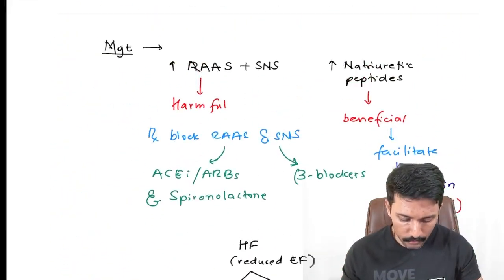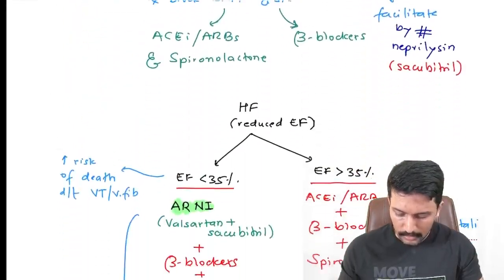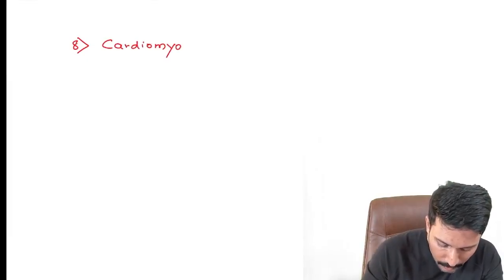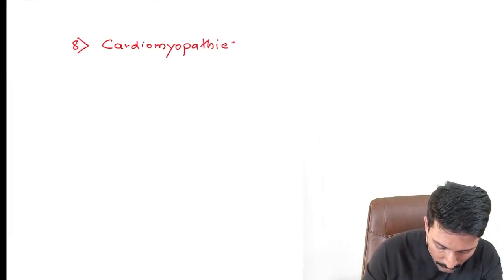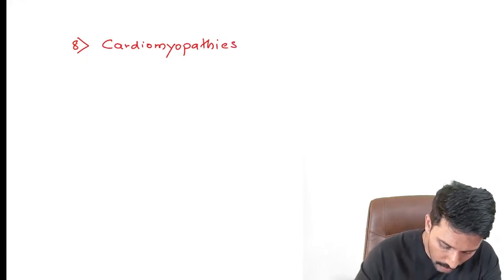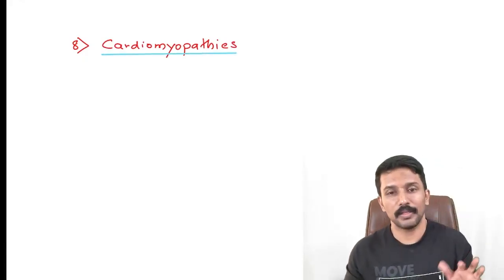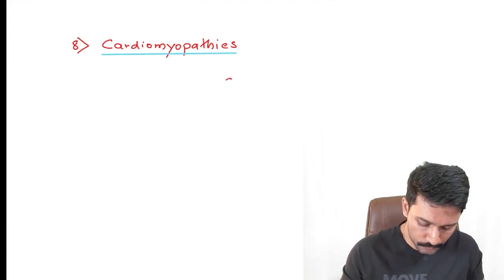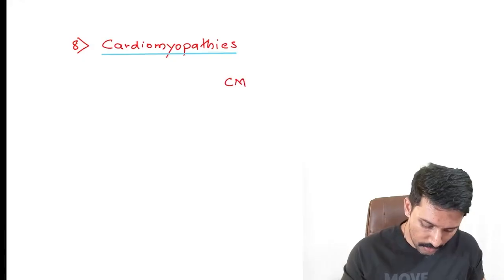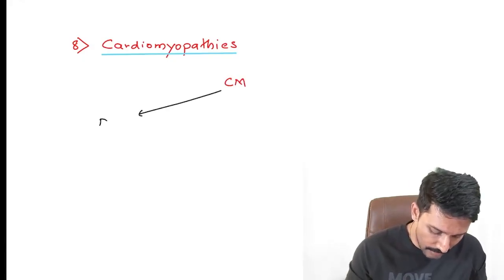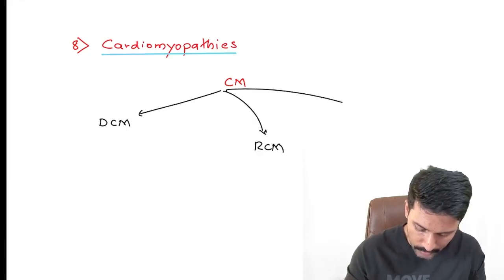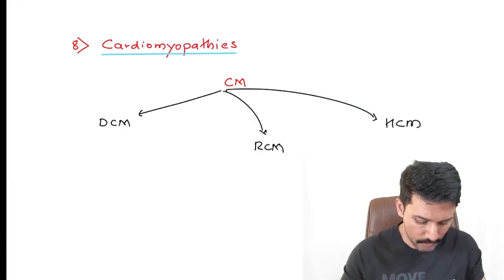Okay. So after heart failure, let us get into the cardiomyopathies. So what are cardiomyopathies? Cardiomyopathies are diseases of cardiac muscle in the absence of obstruction, hypertension, valvular heart disease and ischemia. None of these should be there. Then we call it cardiomyopathy. And you know that cardiomyopathies are classified into three major subtypes. One of them is dilated cardiomyopathy. Second one is restrictive cardiomyopathy. And the third one is hypertrophic cardiomyopathy.